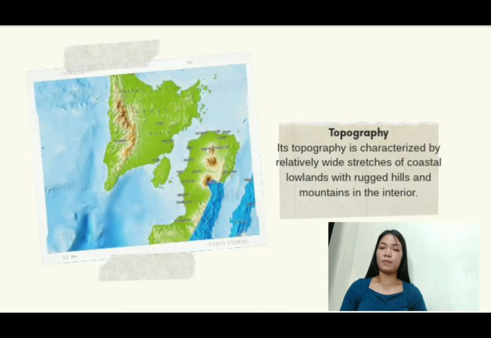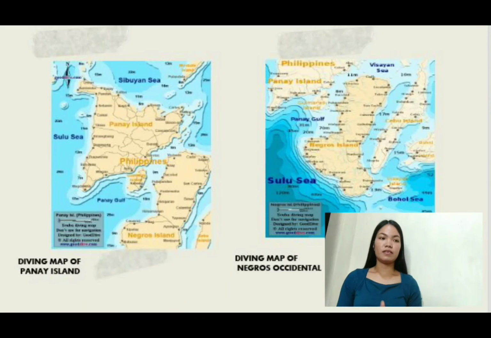Now let's come to its topography. Its topography is characterized by relatively wide stretches of coastal lowlands with rugged hills and mountains in the interior. So here's the diving map of Panay and Negros Island. This shows the continental shelves of the islands, which may serve as an indication for the wide stretches of fishing grounds.